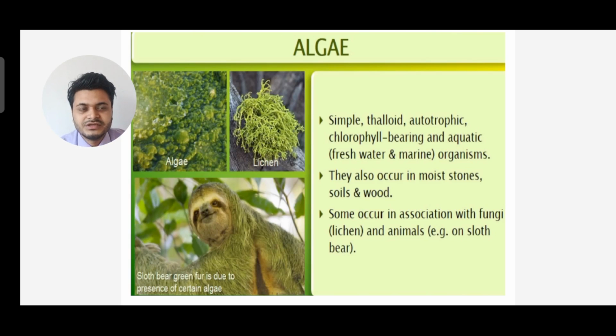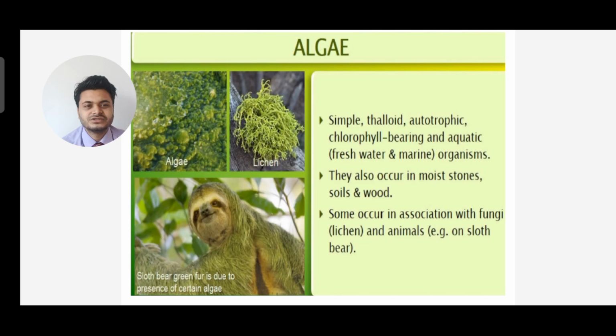Alright, so they are very simple. They are thalloid. Thalloid means they are undifferentiated into roots, stems and leaves. They have an autotrophic mode of nutrition, that means they can prepare their own food. And chlorophyll bearing means they have chlorophyll so that they can produce their own food by means of photosynthesis, and they can live in both freshwater and marine. They can also occur in moist stones, soil and wood.